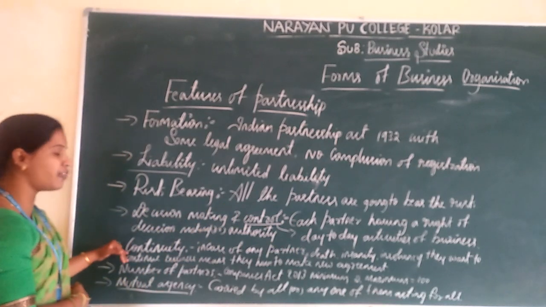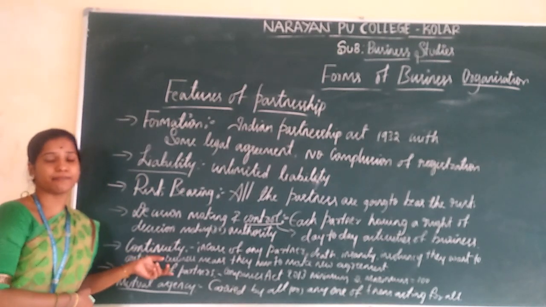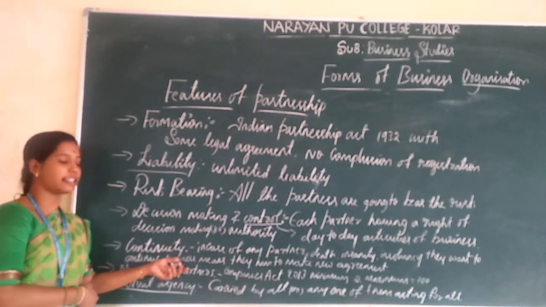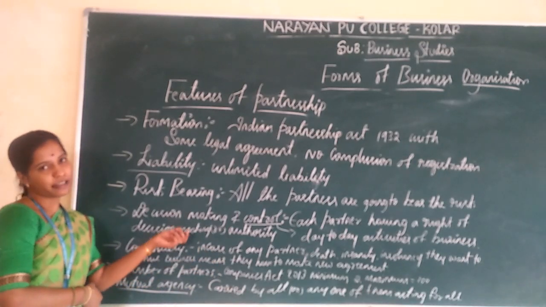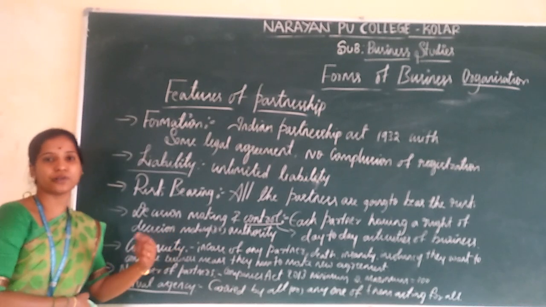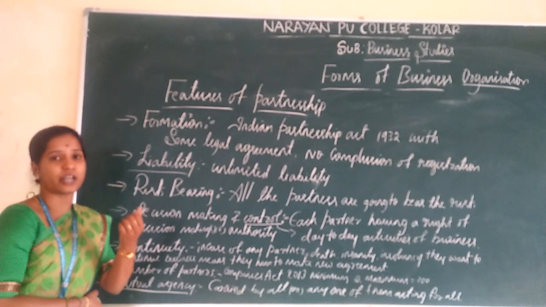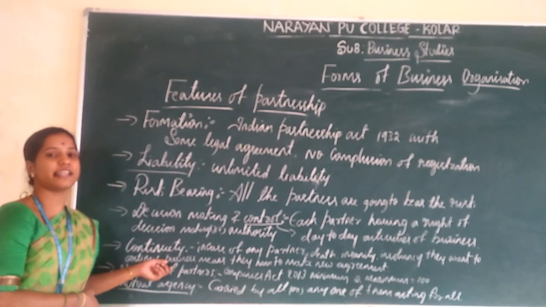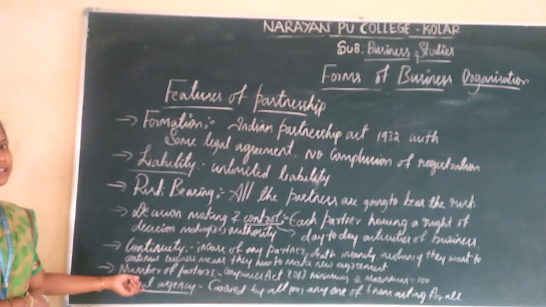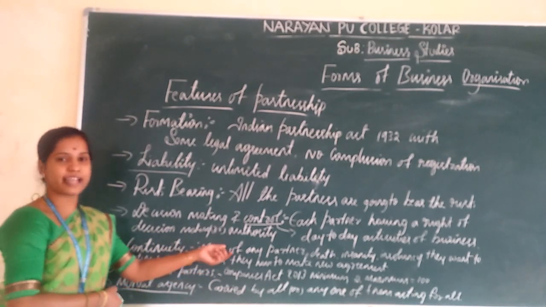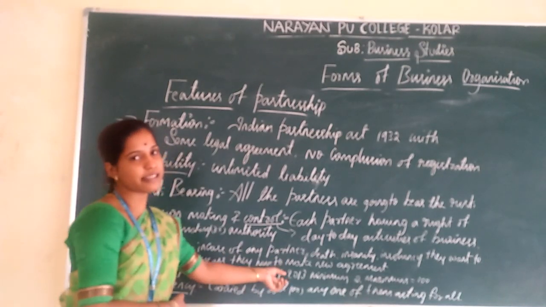And the next one is continuity. In a partnership, if any one of the partners faces death, insanity or insolvency, they are going to wind up or close down the partnership firm. If the other partners are willing to continue, they have to make a new agreement. And the next one is number of partners. According to the new Companies Act 2013, the minimum is 2 and the maximum is 100.